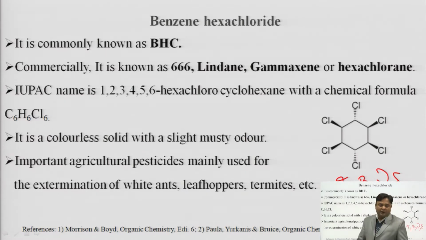Among the 4 isomers which are possible for BHC, the gamma isomer is the most effective. The gamma isomer is so effective that it is more effective than DDT also.